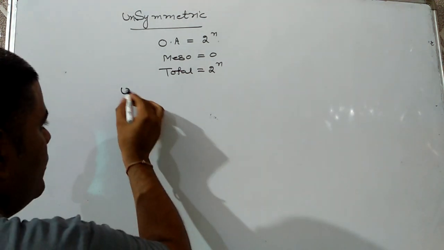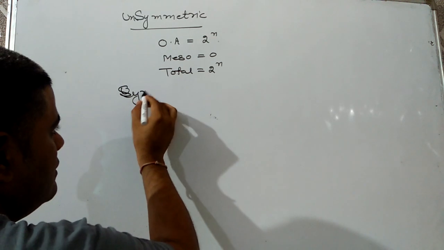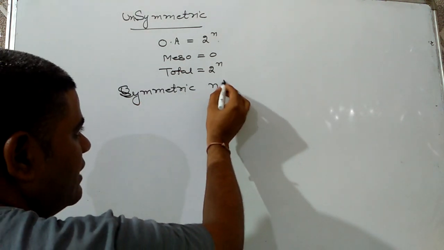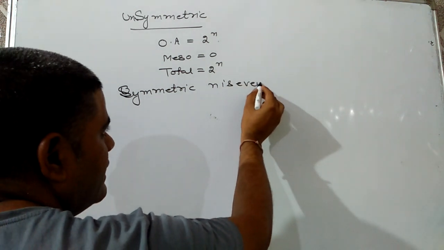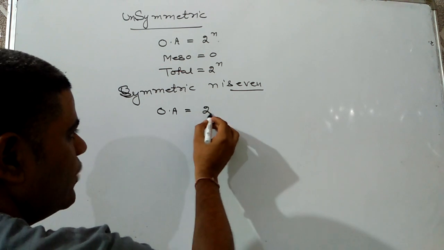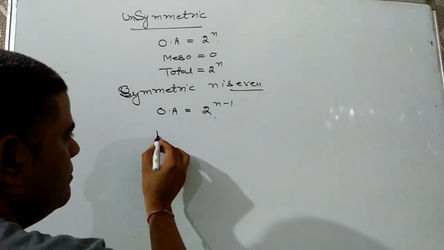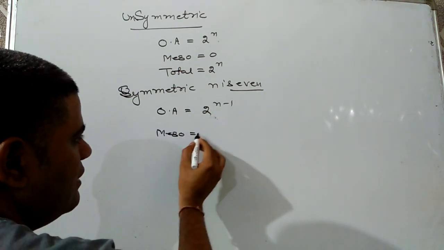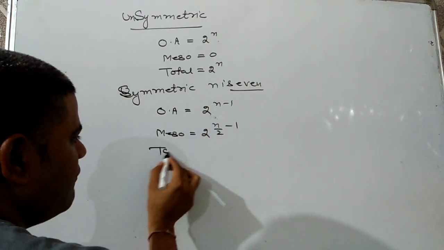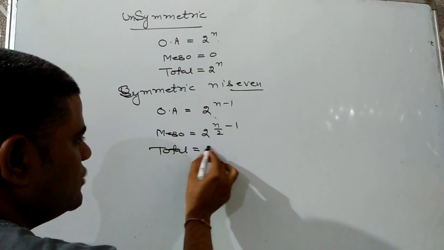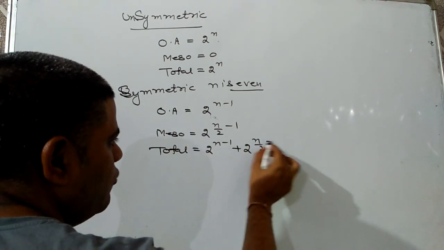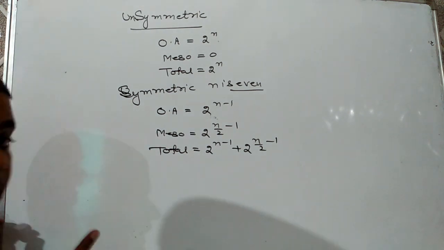The next case may be that the molecule is symmetric and n is even. So the optically active forms will be 2 raised to power n minus 1. Meso forms will be 2 raised to power n by 2 minus 1. So the total forms will be 2 raised to power n minus 1 plus 2 raised to power n by 2 minus 1 when n is even.